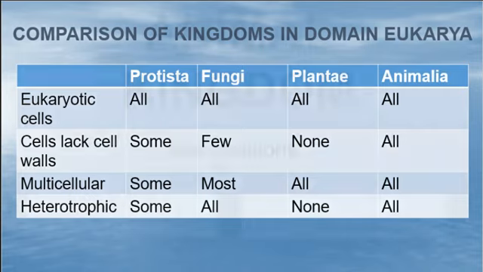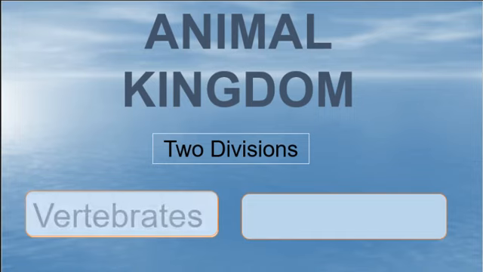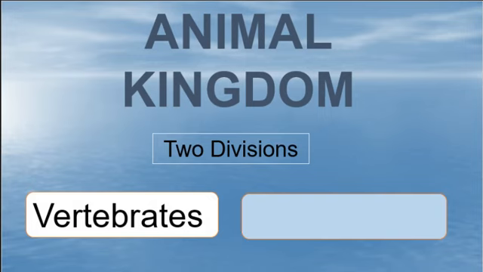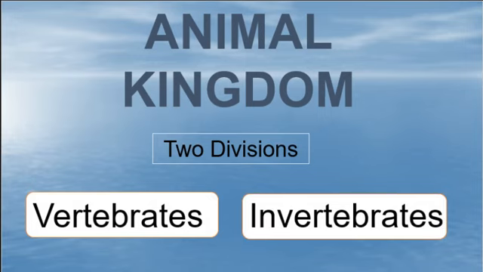Okay, here come the notes. Two divisions of Kingdom Animalia. Here we go. We have vertebrates, and we have invertebrates. You've all heard these words before. I wish there was some way that we could make them different enough to help us remember a little better. But what you just need to know is, if it's a vertebrate, it does have a backbone. I'd like them to come up with a different name, but it's invertebrate, and you just have to remember. A vertebrate has a backbone, and then you can remember the invertebrate doesn't have a backbone.